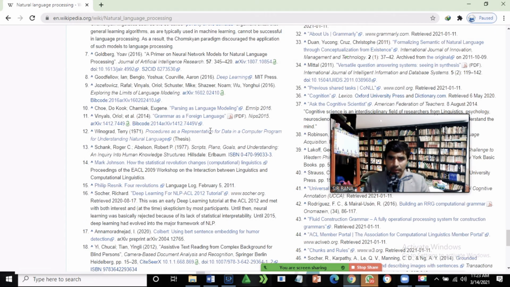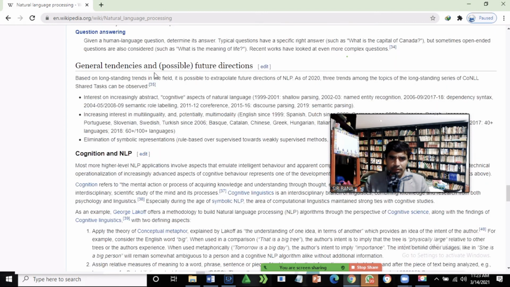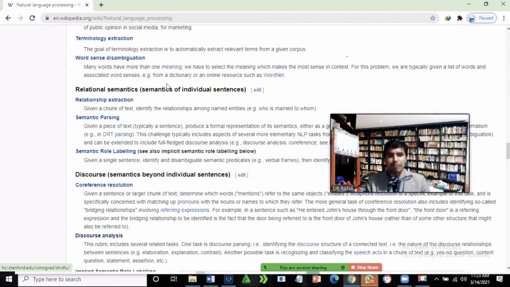So there are a number of references. The information you find on Wikipedia has been taken from various articles. So it's a mixture of articles, right? This information is collected from various articles and sources, so we can't quote it, we can't use it as a reference. But if you want to take the primary source, then you have to go to Google Scholar.